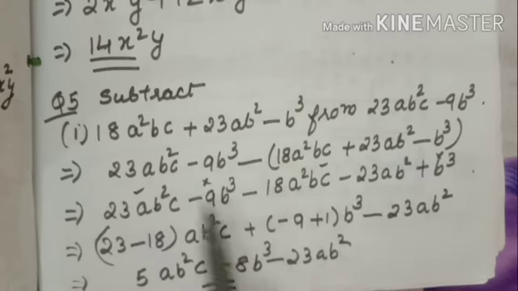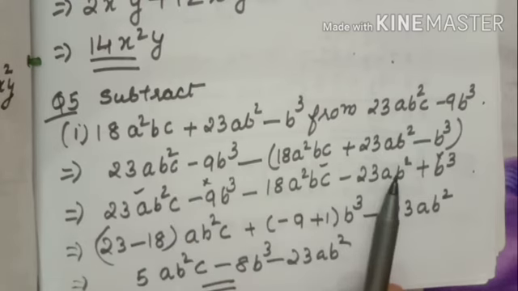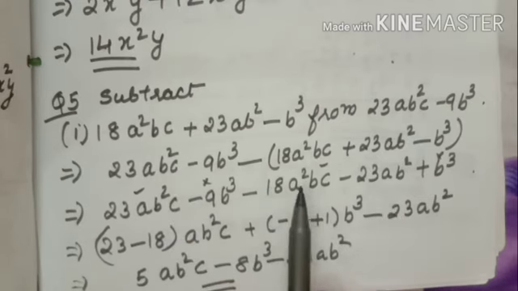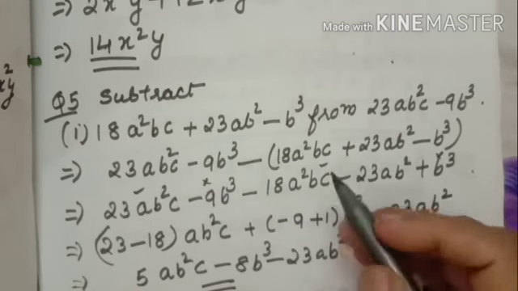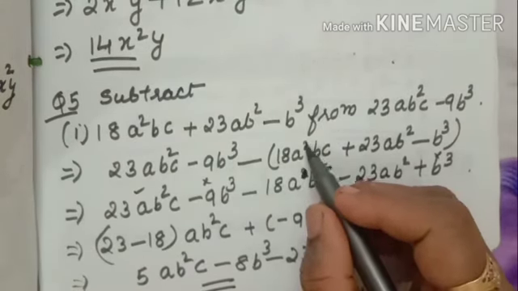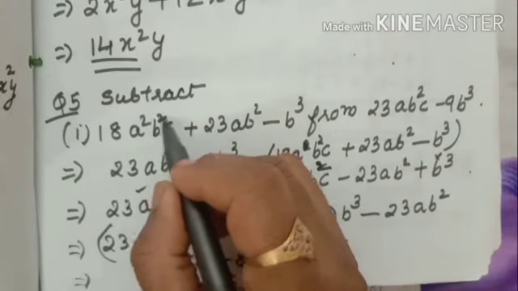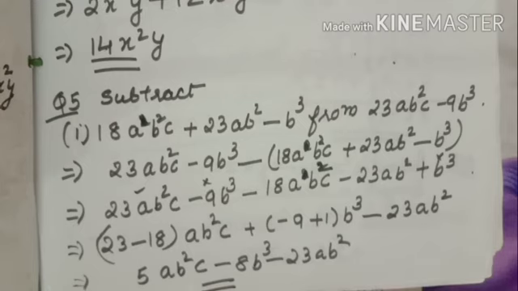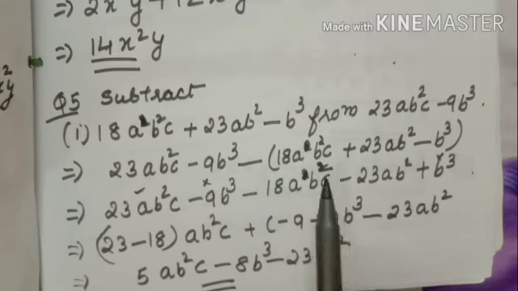Same variable, like terms only, you have to take: a b square c. Here a b square c, a b square c, also a b square c. Okay, maybe the book has a little correction, you correct it.